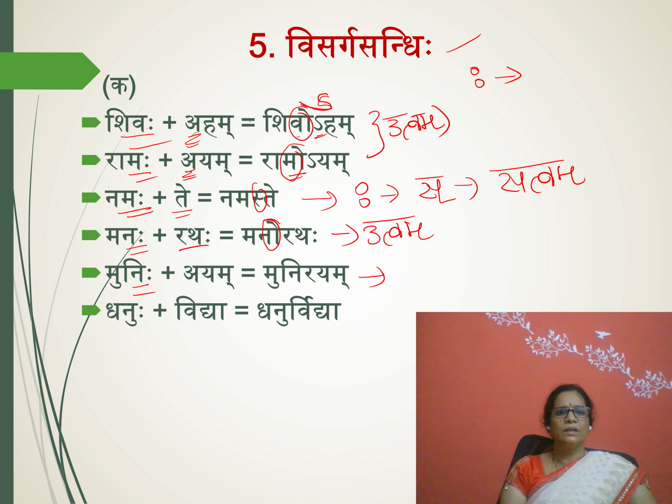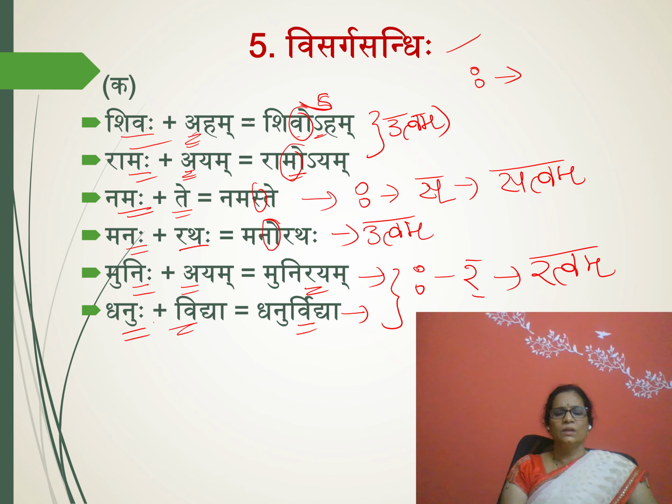The word ended with Visarga and the second word started with A. And here the word Dhanuhu ended with Visarga and the second word started with V. Okay. Then here these two we got Munihi Ayam, Munirayam, Dhanuhu Vidya, Dhanur Vidya. Here in the place of Visarga we got Ra. For these two, in the place of Visarga we got Ra. So these are called Ratvam. In your Sanskrit grammar series, if you observe these Uttvam, Sattvam, Ratvam Sandhis, you can understand easily how these changes occurred.